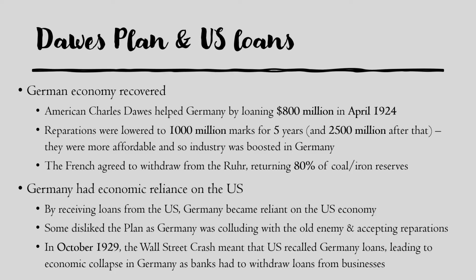However, even worse for Germany was the fact that the German economy was now directly linked to the American economy, so that in October 1929, only 5 years after the plan was signed, the Wall Street crash happened, and this meant that the US banks, who were now struggling to get enough money, recalled those loans that they'd given to German banks. And that meant that German banks had to recall the loans that they'd given to businesses. So it led to economic collapse in Germany as well as in the US. So it caused catastrophe in both countries and led to the Great Depression and arguably to Hitler's rise to power.